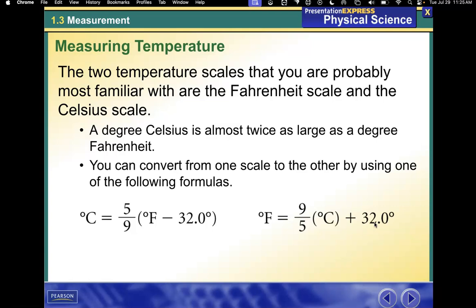Again, don't worry about these formulas today. A different day we'll talk about doing a temperature scale and doing some measurement there, okay? But this is measuring temperature.